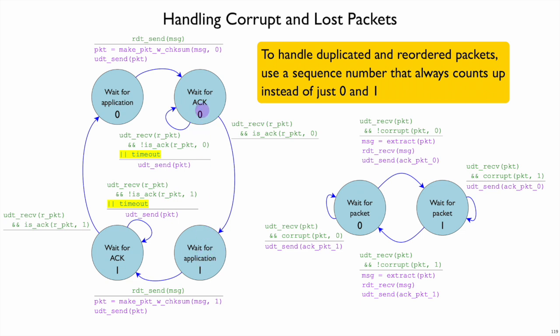And if we change from having 0 and 1 states, represented in the state machine directly, to just a number, a counter sitting on the side that we update as we go from the wait state back to the wait for the application state, then it doesn't fit as prettily in the state machine, but it works more generally, and it lets us detect packet reordering more generally, as well as duplicated packets. So as we will see, that's what TCP will do. If this basic state machine is right, we can just add a counter on the side.